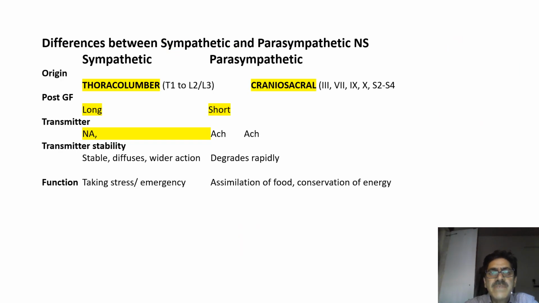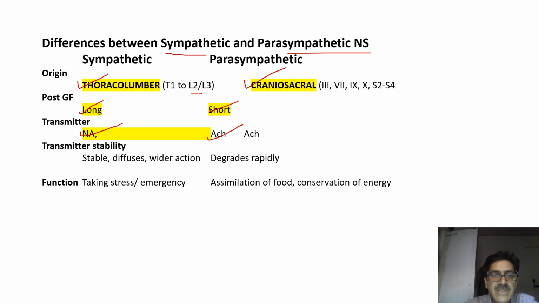Now, a brief difference between sympathetic and parasympathetic nervous system. So far as origin of sympathetic nerves is concerned, it is also known as thoracolumbar, whereas parasympathetic system is called craniosacral. These are T1 to L2, L3 vertebrae from where the thoracolumbar outflow emerges. The postganglionic nerve fibers in sympathetic nervous system are somewhat longer than those of parasympathetic nerve fibers, which are shorter. The neurotransmitter in sympathetic nervous system is noradrenaline, whereas it is acetylcholine in case of cholinergic or parasympathetic nervous system.